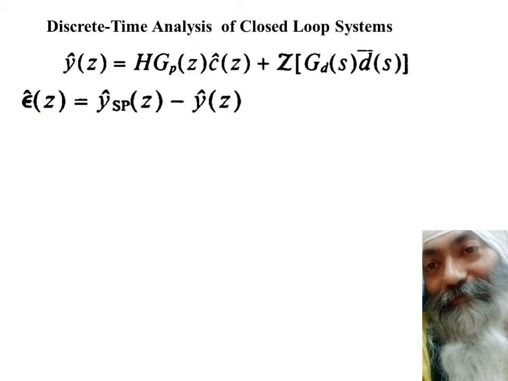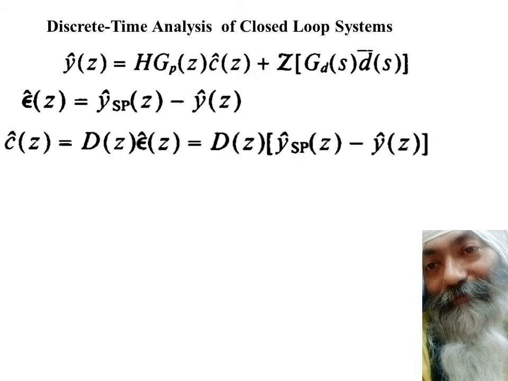So we multiply by this and that becomes the controller output C(Z). So C(Z) is nothing but this error multiplied by the control algorithm. So the controller block is working on the error, and this error is nothing but Y_SP minus Y(Z).